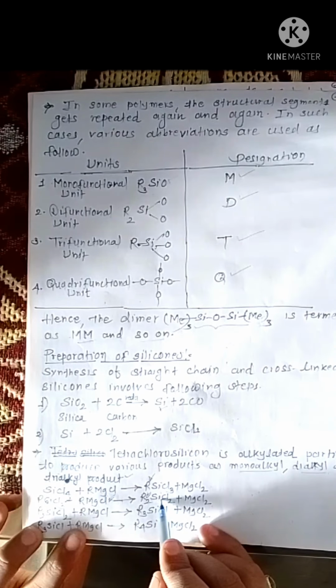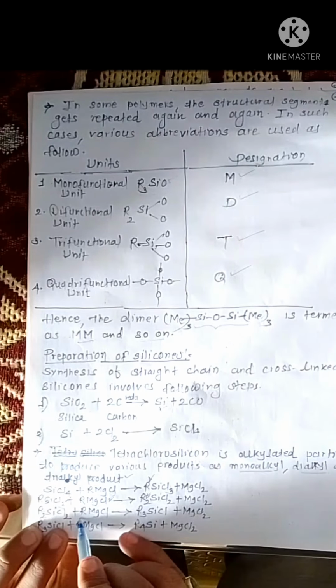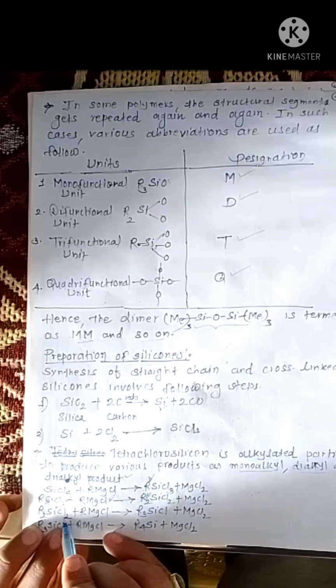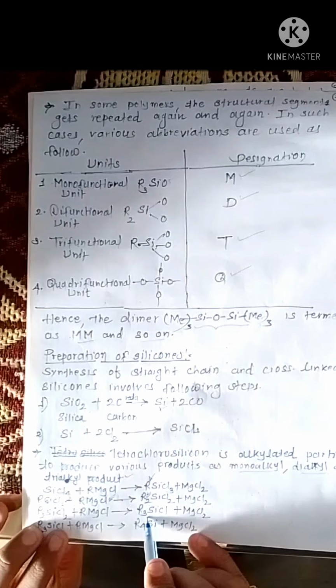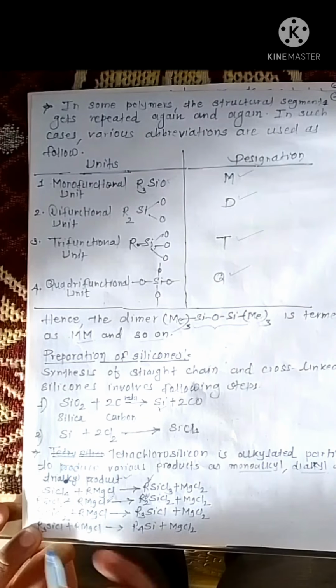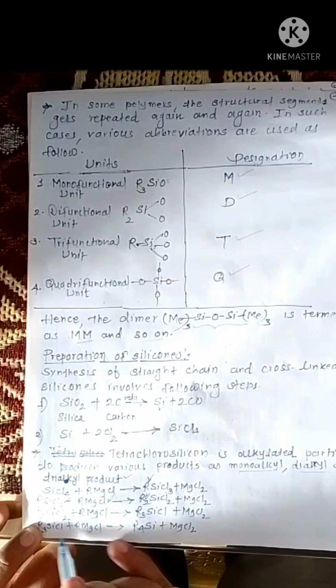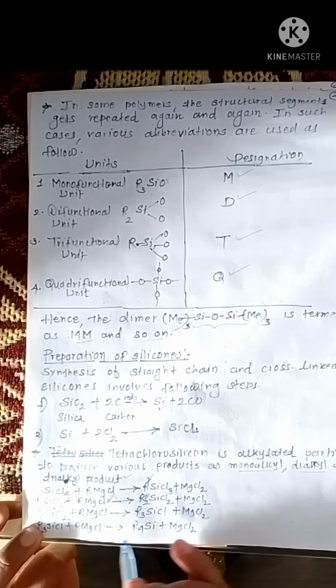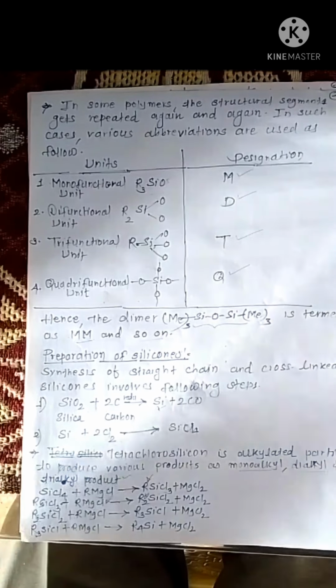In the third step, this compound is reacted again with the Grignard reagent, so chlorine gets replaced and you get this compound. This type of reaction is repeated again: this compound is reacted with Grignard reagent, chlorine gets replaced and an alkyl group comes.